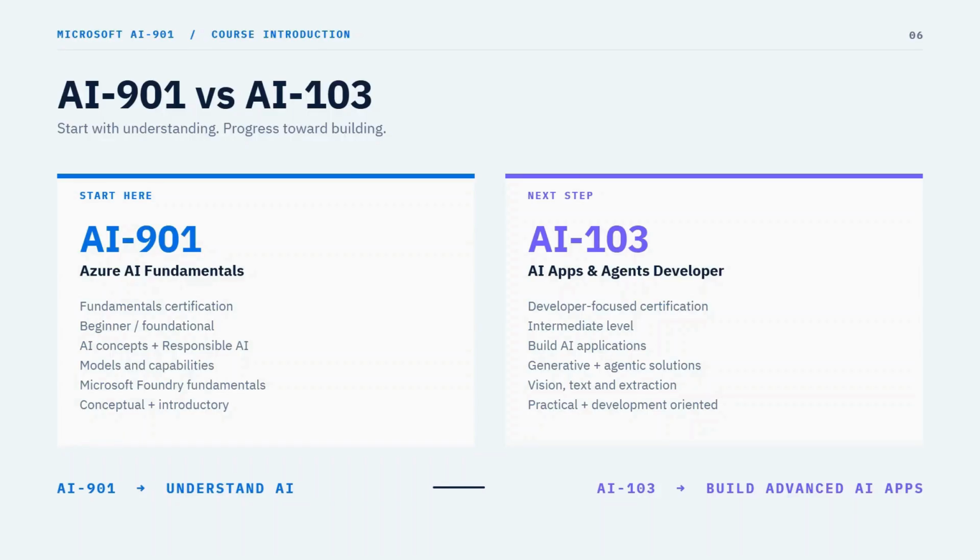Okay, but in this playlist, in this particular series, we are talking about the fundamentals. I hope you understand the difference between these two. Based on your requirement, if you are a developer and you know some basic concepts of AI, then you can directly switch to AI 103 instead of 901. But if you are just trying to understand the fundamentals of AI, like what AI is, what the different workloads of AI are, and what prompt engineering is, then you can focus on 901.